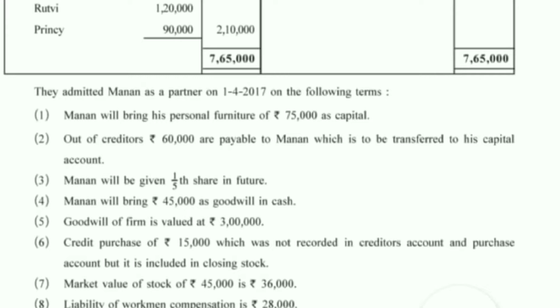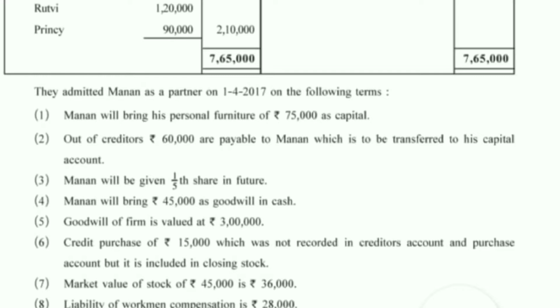Again I am telling you, Manan will bring personal furniture of rupees 75,000 as capital. So the first effect will be given on the new balance sheet asset side. Write down over there furniture 75,000. The second effect will be given on the partners capital account credit side. We will write down as by furniture and write the amount of 75,000 in Manan's column.